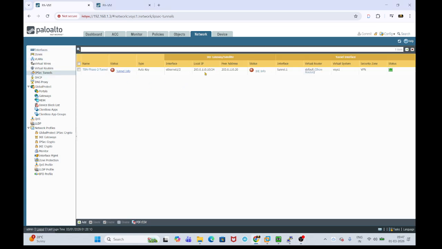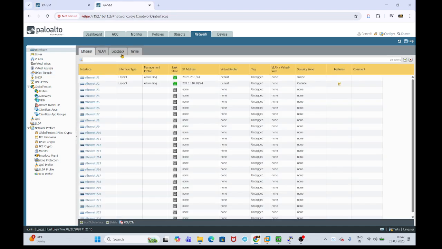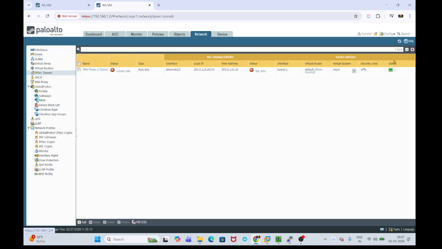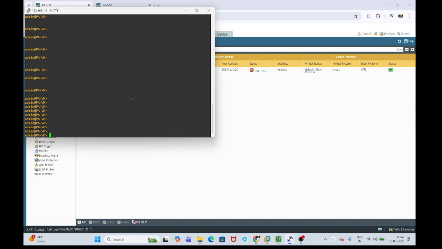My IPsec tunnels are down on both the firewalls. When I refresh, it's still not coming up, so I went on the CLI and tried to initiate the traffic, the phase one traffic first, using the command test vpn ike-sa gateway and the gateway name. This is my phase one tunnel. When I initiated the traffic, it was accepted.